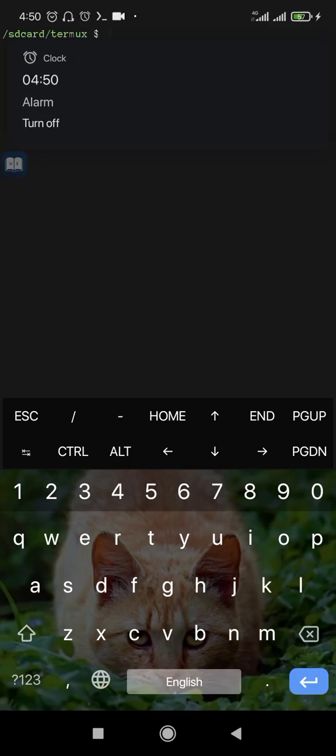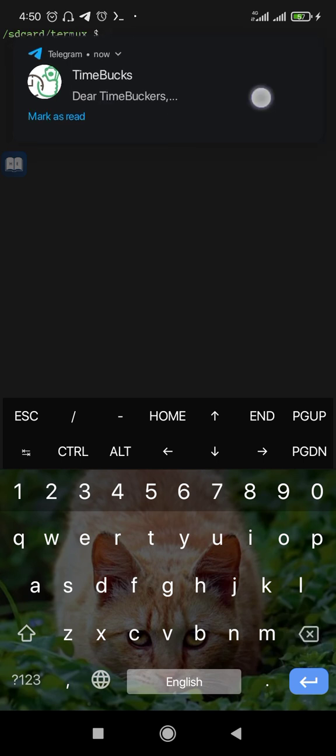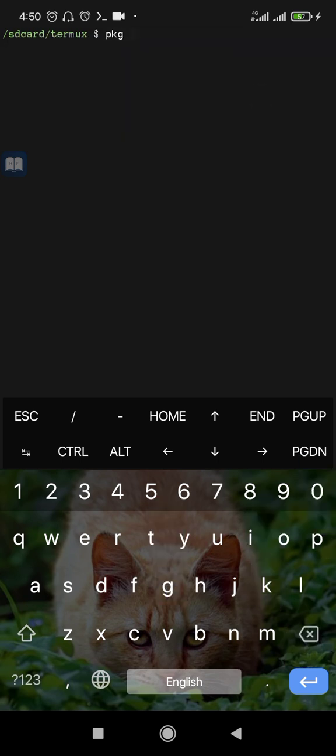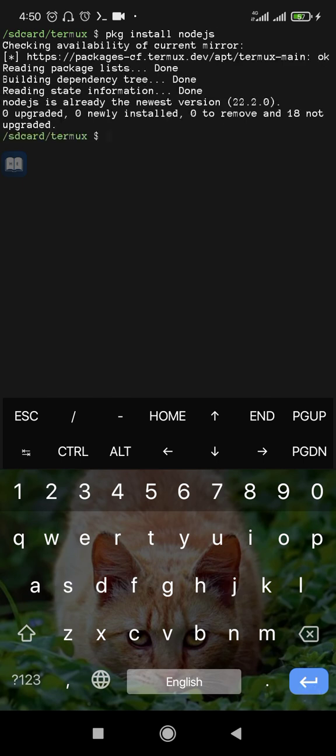After you have the internet connection like this, then install node.js like this. It is pkg, which stands for package, install node.js like this. Go and install. So now it is okay. You see,